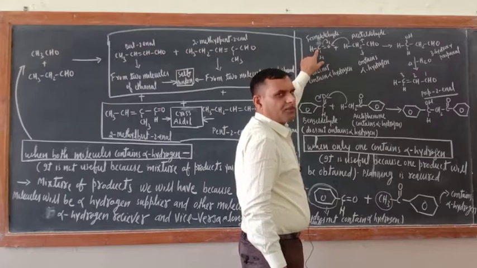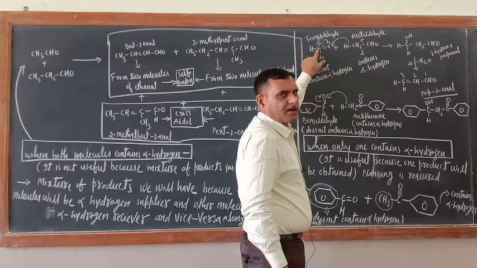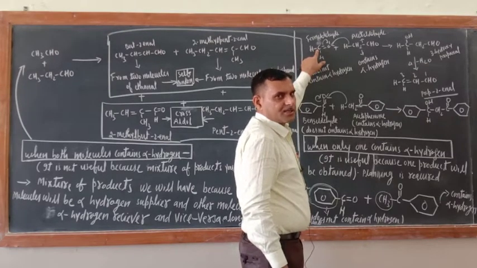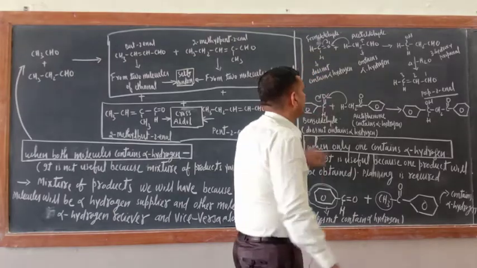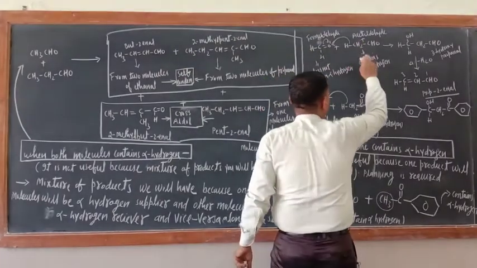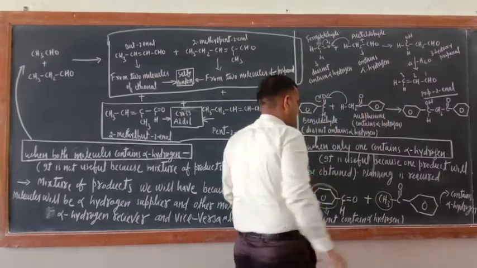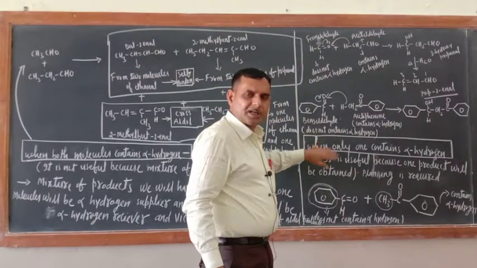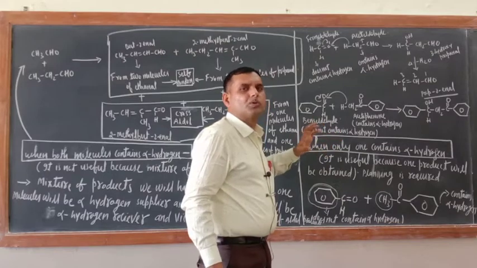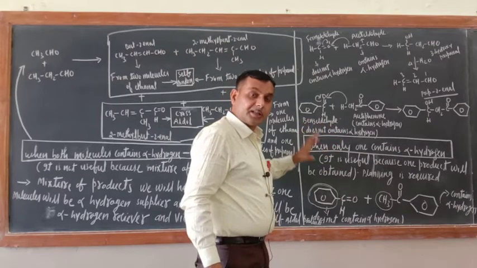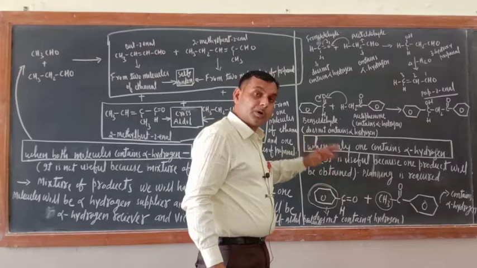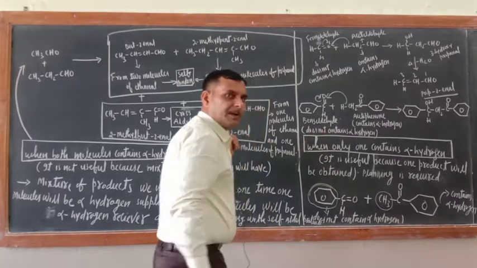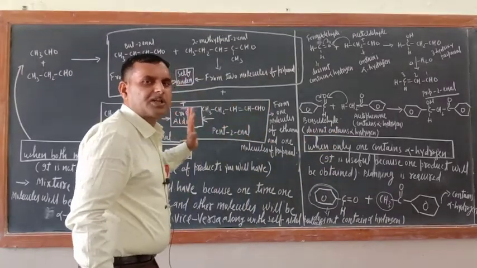This is the functional group carbon atom, and other than this carbon atom no one is there, so it does not contain alpha hydrogen. What about this one? This is acetaldehyde, which contains alpha hydrogen. So when one molecule contains alpha hydrogen and the other does not, that is the only useful cross aldol condensation. When both contain alpha hydrogen, that is not useful.